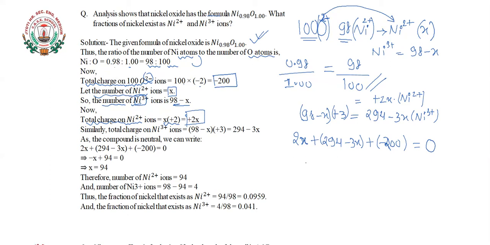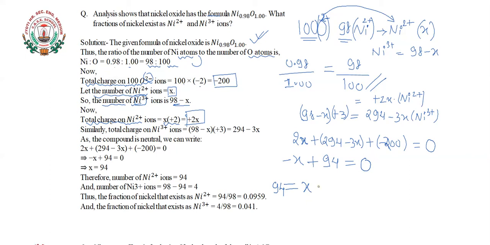So from here we can calculate the value of X. 2X minus 3X becomes minus X, plus 94 is equal to 0. Then X is equal to 94.